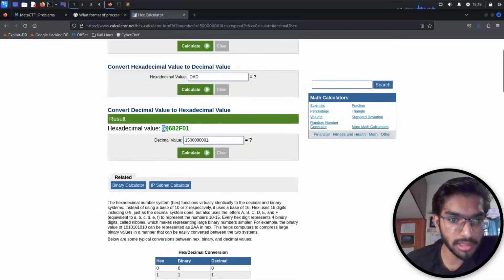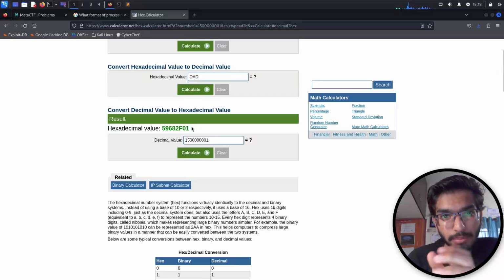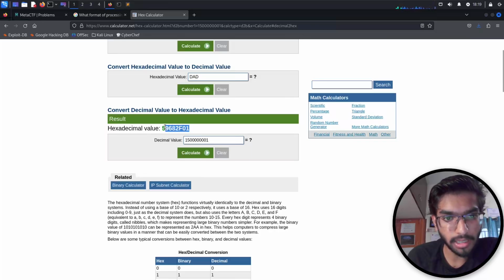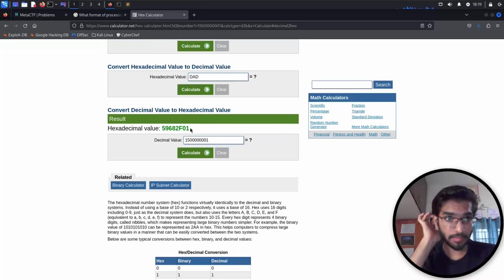Okay, so we get this output of the hexadecimal value, which is going to be read by the memory the way it is. And because we need to make sure that the least significant bytes come first and then the most significant bytes appear, we need to start entering the values in 2 digits from right to left. So let's convert this into the way we want it.